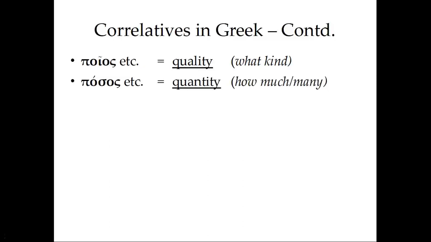And we saw posos, which has to do with the quantity of something. How much in the singular, how many in the plural. Now the difference here is basically the letters we have in between. The iota there is associated with quality, and the sigma there is associated with quantity. And we see this in other correlatives as well.